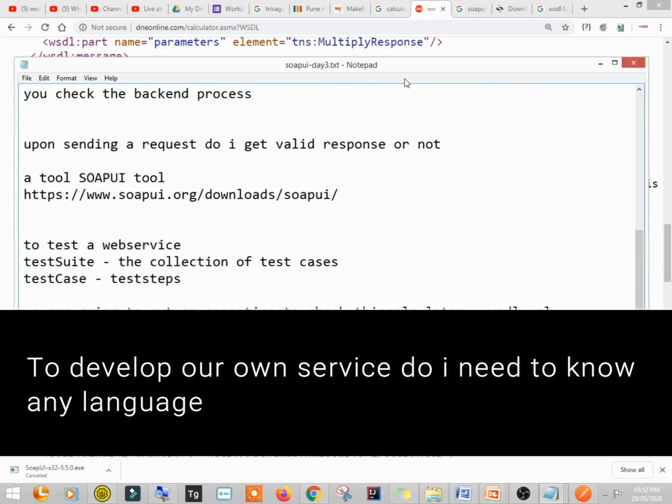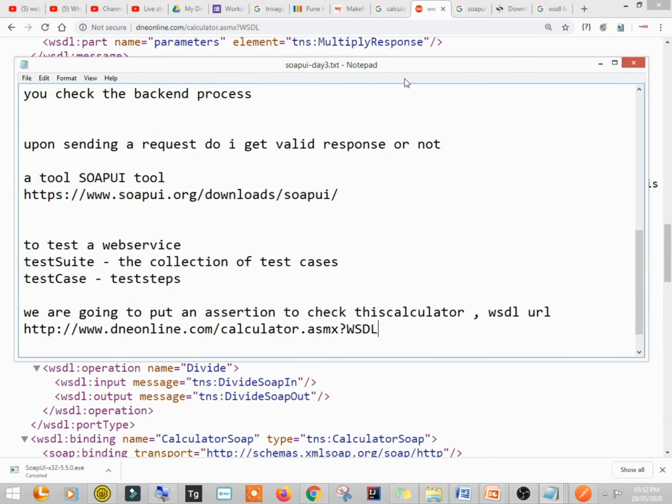To develop our own service, I need to know any language. Web service development is something different. Actually, I am not much aware of web service development, but I can give you so many examples of ready-made web services. I have some friends who develop web services. If you are really interested in that, you may mail me. I'll try to help you.